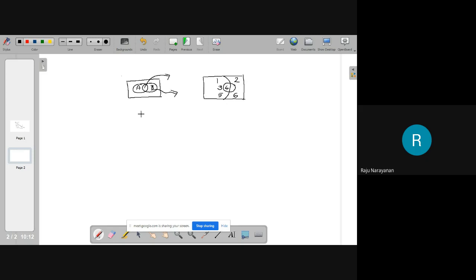Okay. Then, what about this one? This portion is A intersection B. Then the whole portion is B. Therefore, out of B, this much is favorable for A. Therefore, I am not going to derive this result.